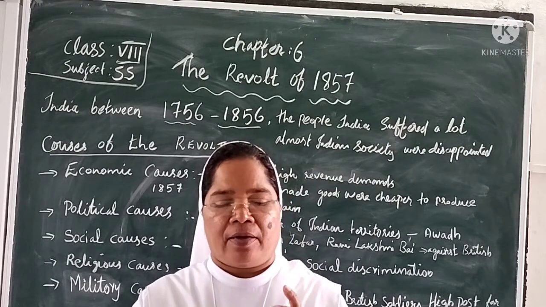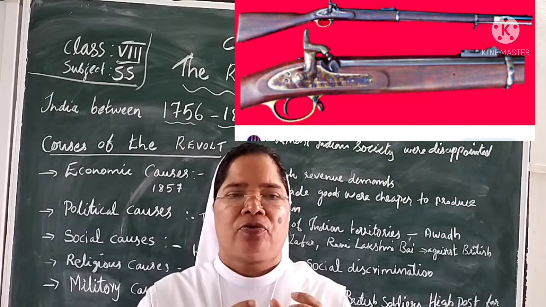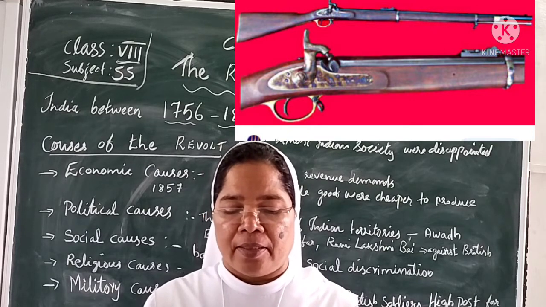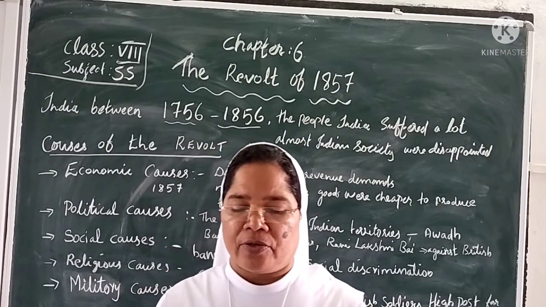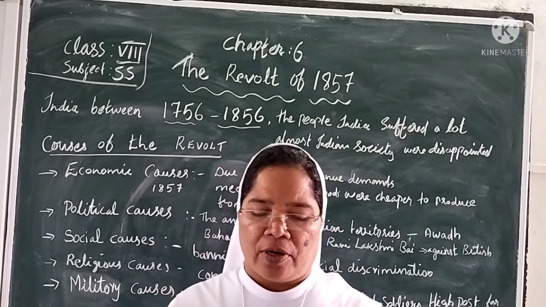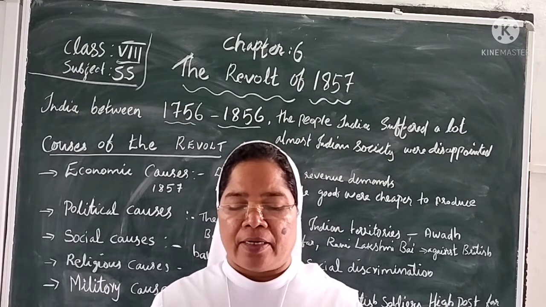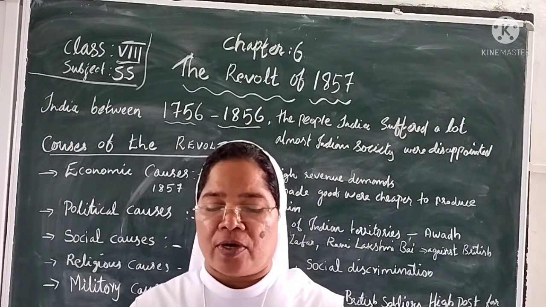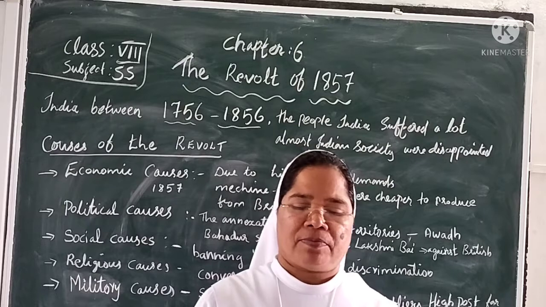For the Enfield rifle, they used grease made from pig and cow fat. Hindus consider the cow sacred and do not kill it or eat beef. Muslims consider the pig dirty and do not eat pork. Hence, sepoys of both communities were enraged at such disrespect shown to their religious sentiments, and felt it was an attempt to make them outcast.